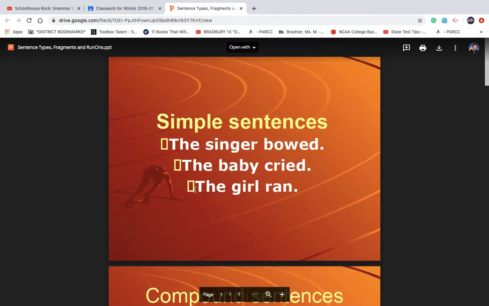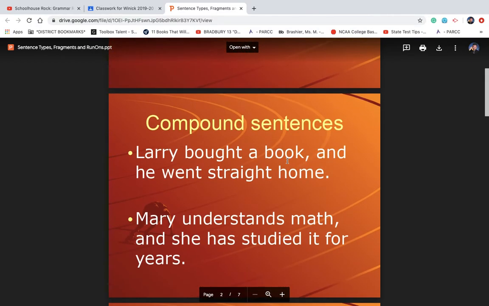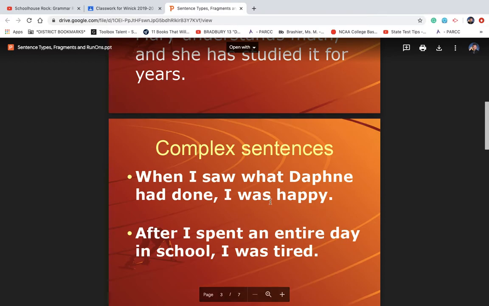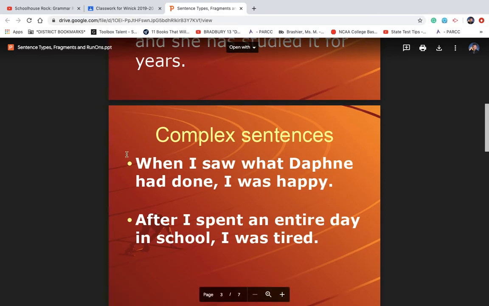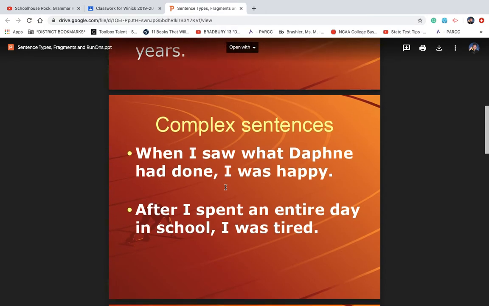Simple, one complete thought. Compound, more than one complete thought put together with a comma and a conjunction. And complex, when you kind of give the circumstances of why something happened or how something happened or when something happened, and then you give the independent clause afterwards, kind of complete the thought.